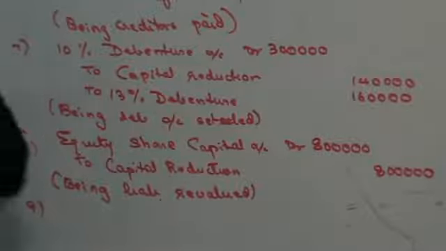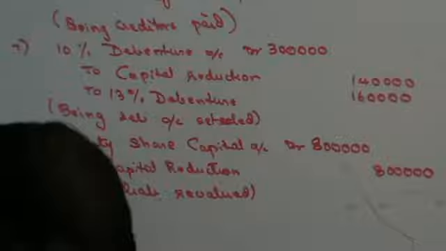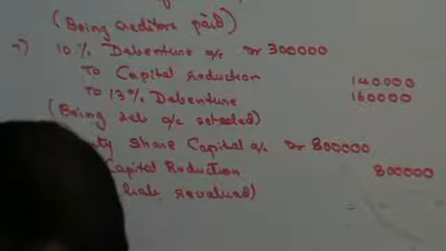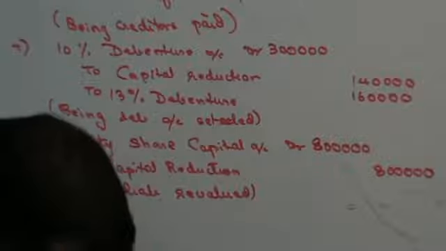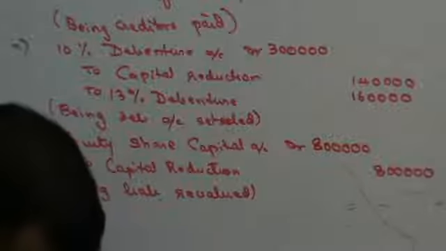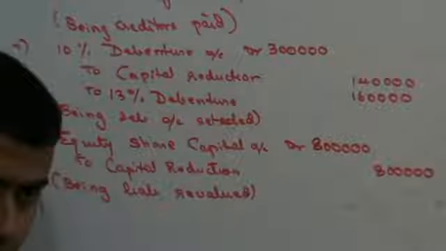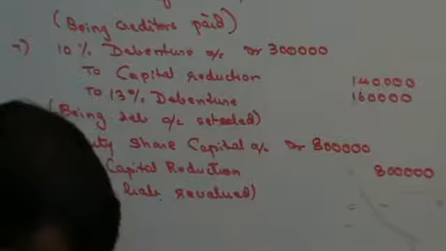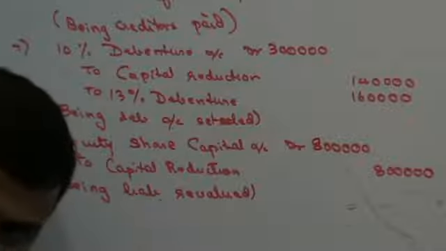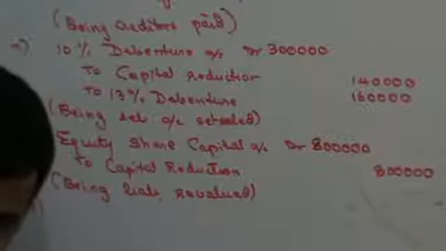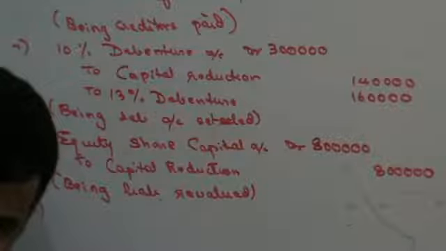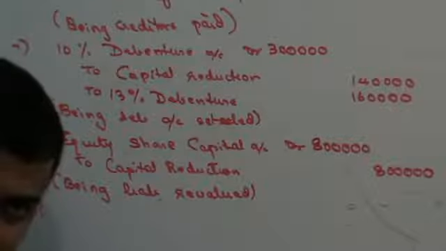Next. Equity shares to be reduced to rupees 2 each, fully paid, and 12% preference shares to be reduced to 1 lakh cumulative preference shares of 2 each. Right? That means 1 lakh shares of rupees 2 each means they have to be reduced to 2 lakh rupees. Presently the balance sheet value of preference shares is 7 lakhs. I'm reducing it to 2 lakhs. That means I'm reducing it by 5 lakhs.